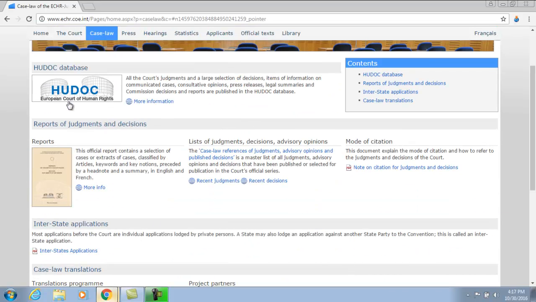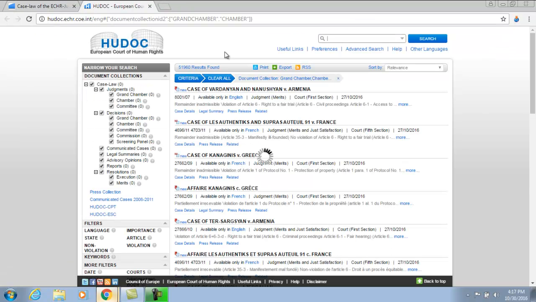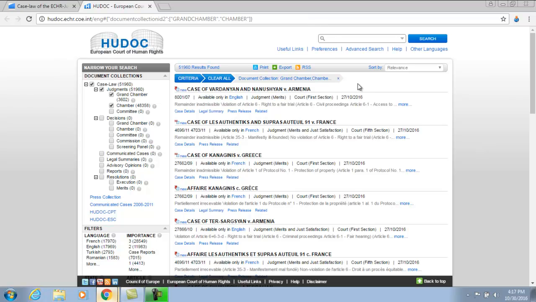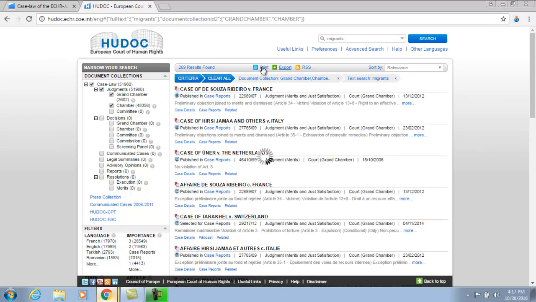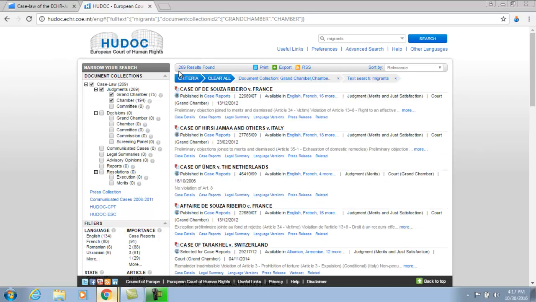Using the search box near the top right of the screen, search using keywords or names of parties. There's also an extensive list of filters on the left that helps you further refine your search. So for example, if I wanted to find cases that discussed migrants, I could type migrants in as my keyword, hit search, and I see I have 269 results.